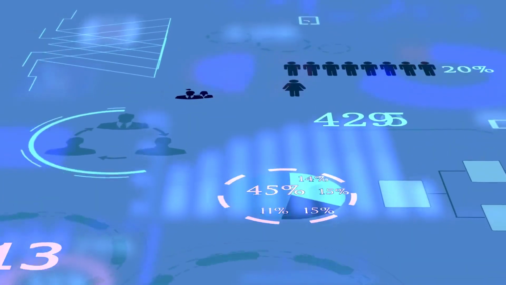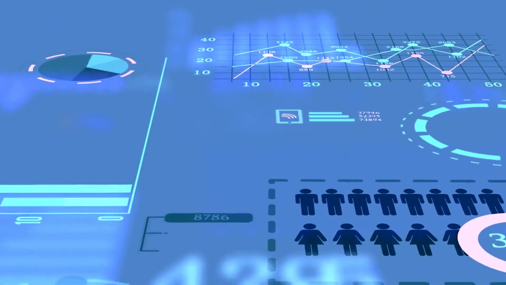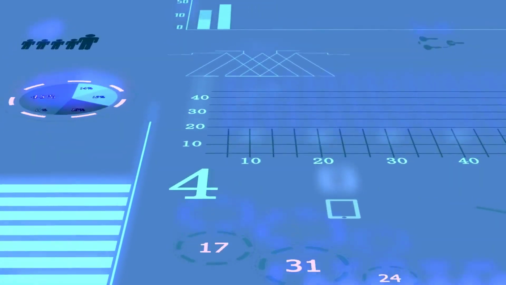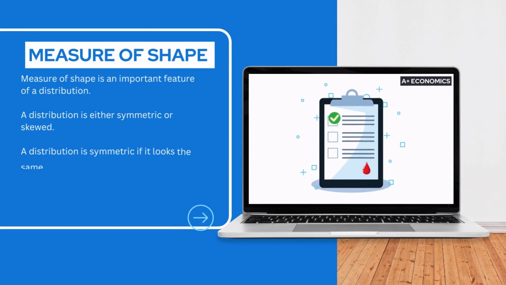In this video, we'll be discussing the measure of shape, the empirical rule, and Chebyshev's theorem. Let's get started. Before we delve into the specific theorems, let's first talk about the measure of shape.